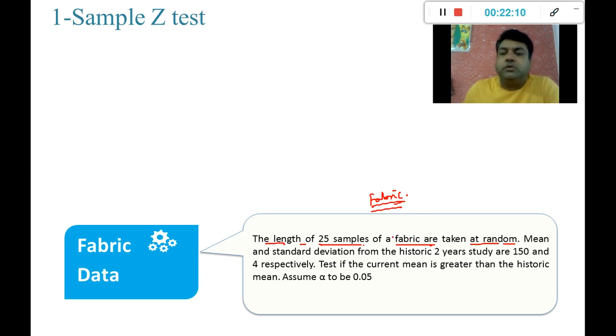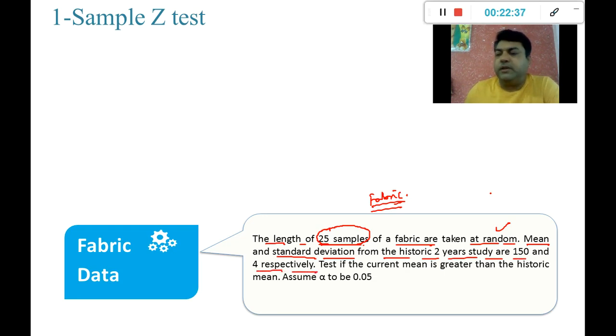So 25 bundles of fabric from the manufacturing unit have been sampled at random for length, and the mean and standard deviation from the historic 2-year study are approximately 150 and 4 respectively.